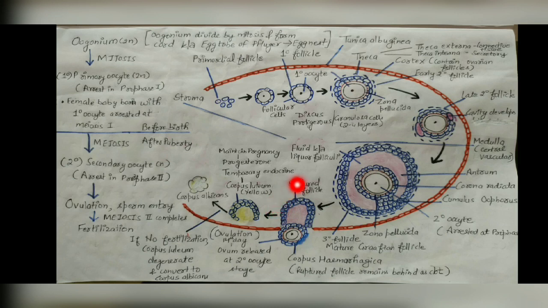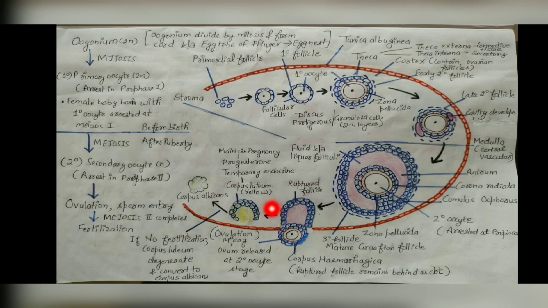Now this corpus hemorrhagicum will convert into a yellowish structure called our corpus luteum. What is the function of this corpus luteum? It is a temporary endocrine gland, and it secretes progesterone. What is the function of progesterone? It maintains the pregnancy.